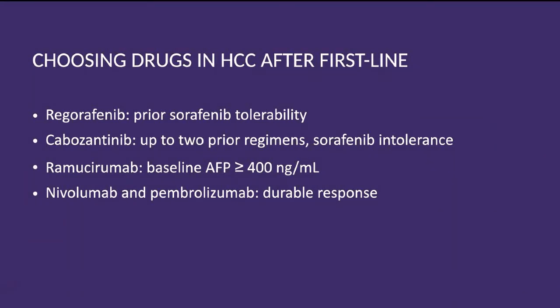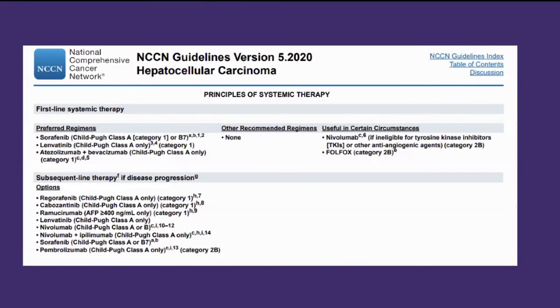Regorafenib: prior sorafenib, how much tolerable was that? It depends on that. If it was problematic, then obviously we cannot give regorafenib because the mechanism of action is almost similar. Cabozantinib, up to 2 prior regimens were allowed for this trial, and ramucirumab is also approved as a second line, with baseline AFP more than 400. Nivolumab and pembrolizumab have shown durable response. We know that anywhere in solid malignancy, these have shown very durable, long-term responses.